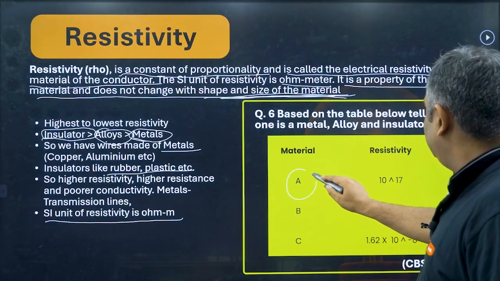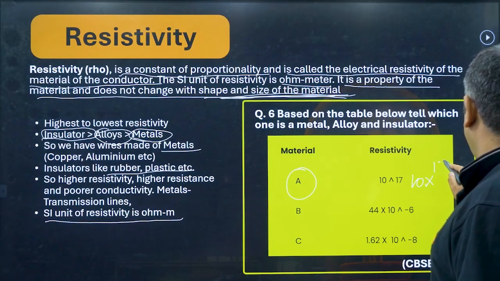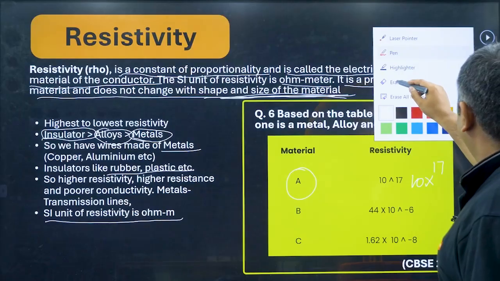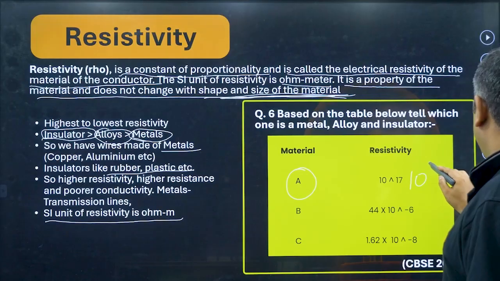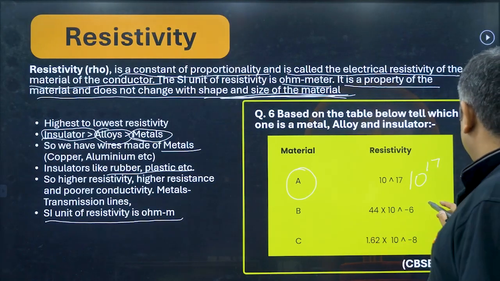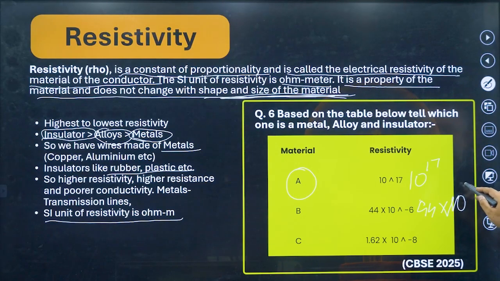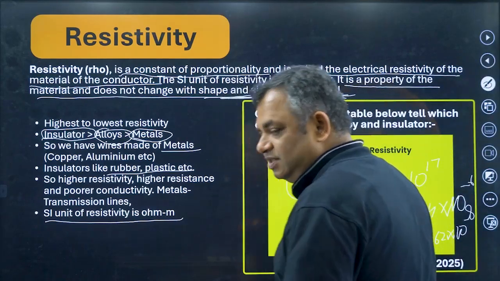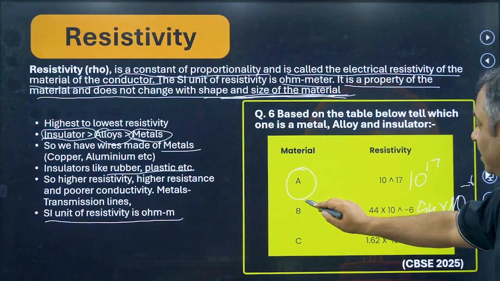Now material A has got resistivity of 10 to the power of 17. B has got resistivity of 44 into 10 to the power minus 6, and C has got 1.62 into 10 to the power minus 8. Now tell me which one of these has got highest resistivity? Which one of these, A, B or C?